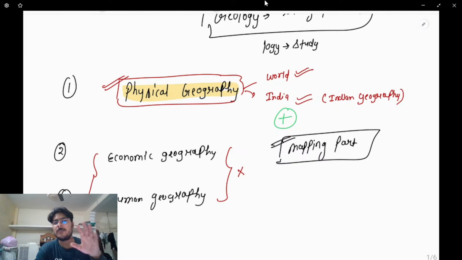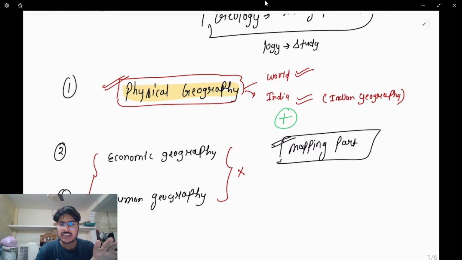For example, if there's one state, we'll cover everything in that state. All sorts of national parks of that particular state, tiger reserves, biosphere reserves, bird sanctuaries, elephant reserves, all the rivers and tributaries in that state, kinds of soil, flora and fauna, everything will be covered in the mapping section. Clear?